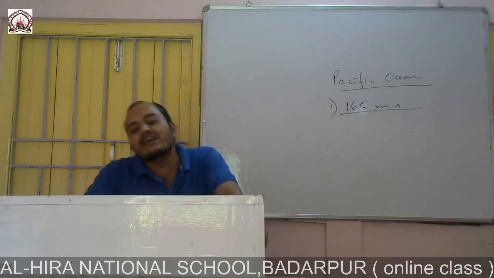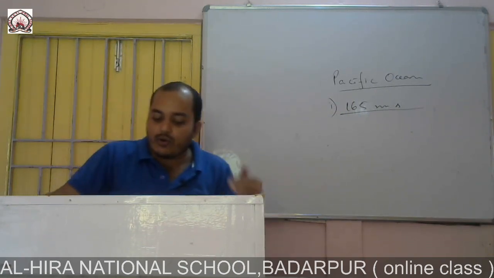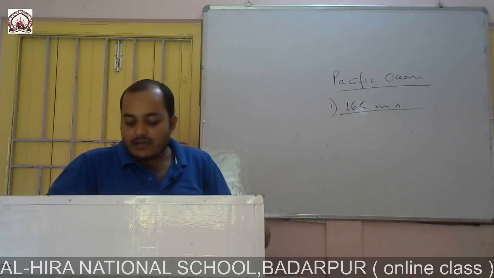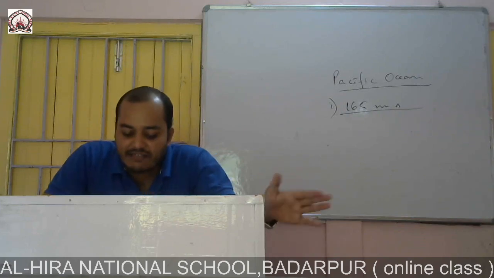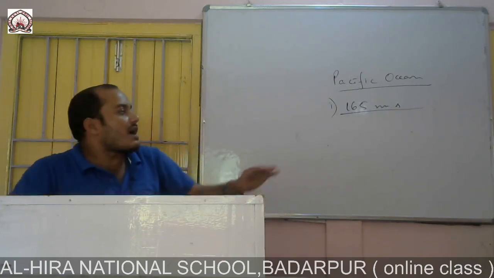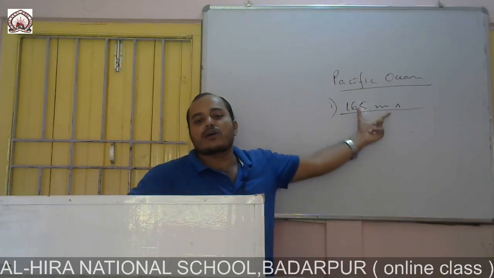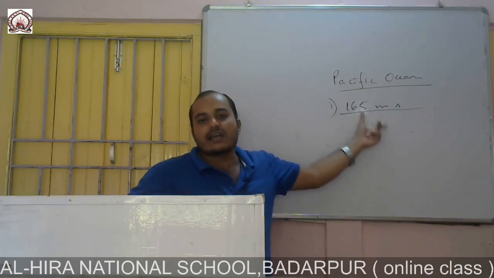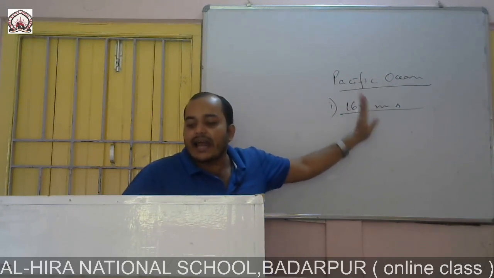Now some of the seas which come under the Pacific Ocean include the Bering Sea, Japan Sea, South China Sea, Philippine Sea, Alaska Sea, etc. This is all about this. Now one by one you have to remember: the total area is 165 million square kilometer, and the Pacific Ocean is the largest in the world.